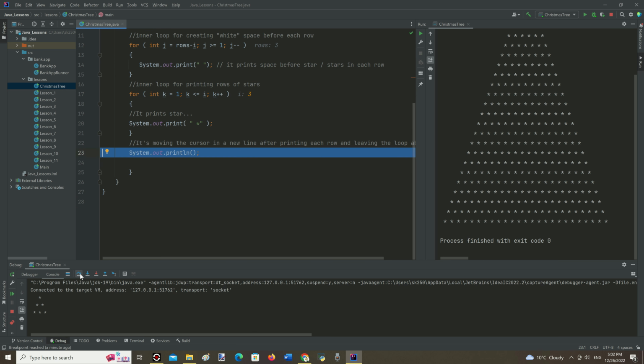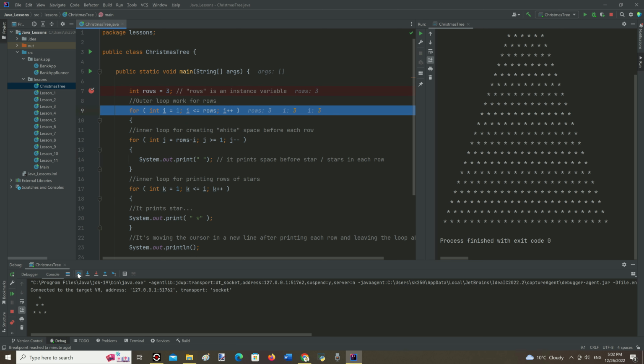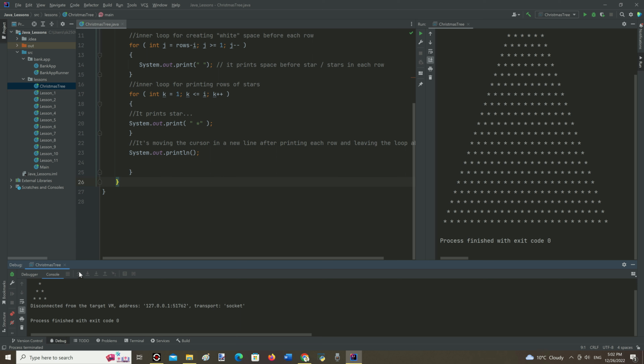And doing this line by line, a small new Christmas tree is printing right now. And one more step for better understanding of this program. Delete the white space right here.